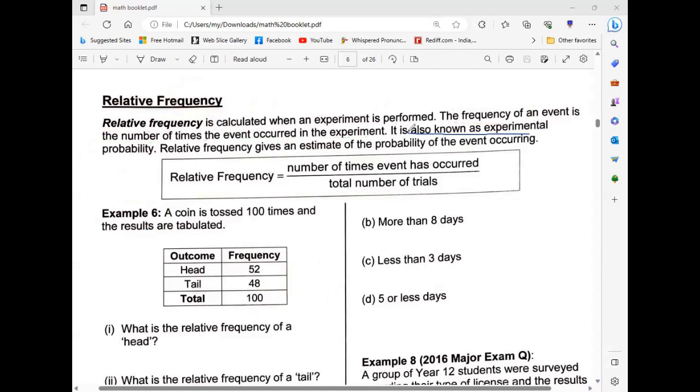It is also known as experimental probability. This fraction is also named probability. Relative frequency gives an estimate of the probability of the event occurring. So it is an estimation, not exactly telling that the thing is going to happen.